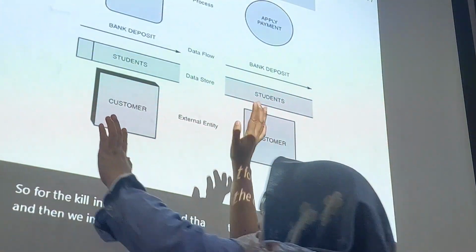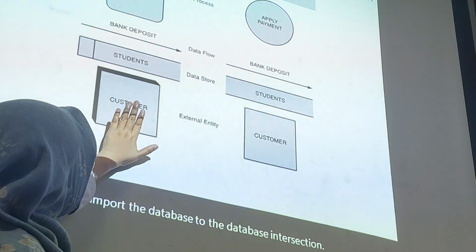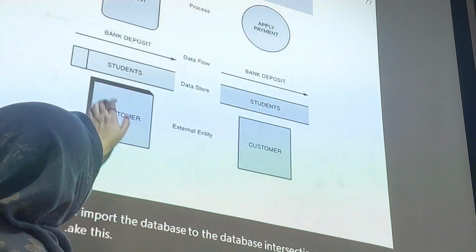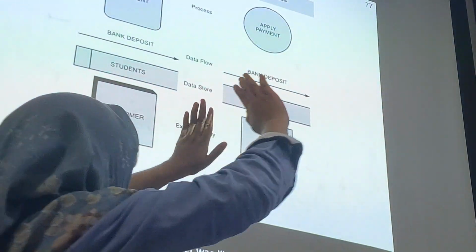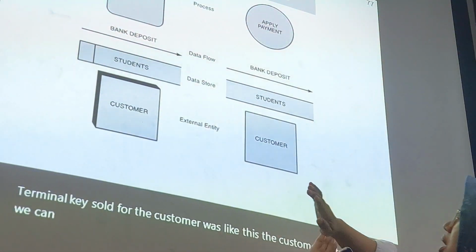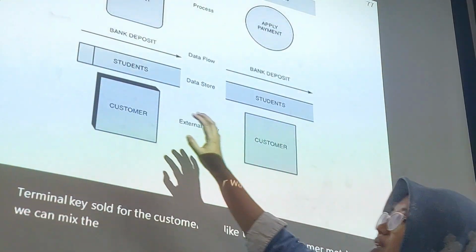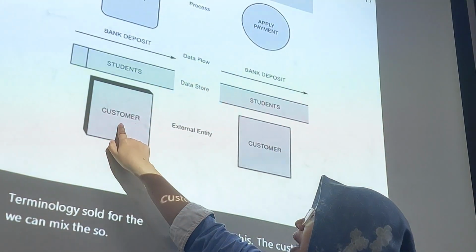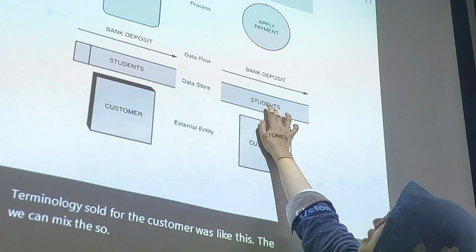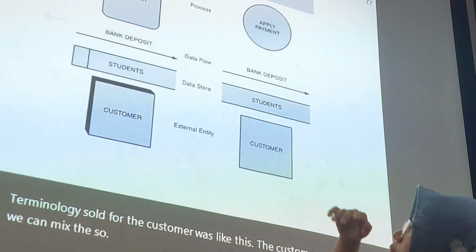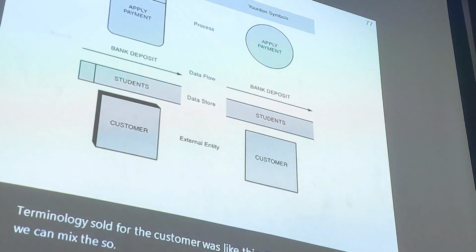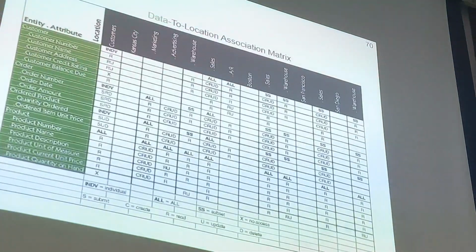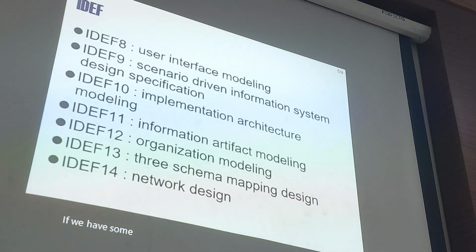If we take one terminology, the customer must be like this and the data store like this. We should not mix the terminology. We have one terminology, so we follow it, and that's the standard.